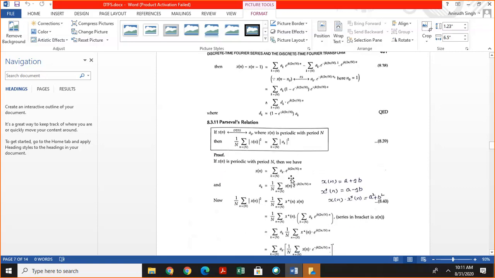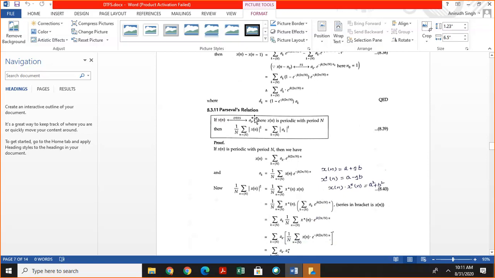Next is Parseval's relation. If ak is the Fourier coefficient of x of n, where x of n is periodic with period capital N, then this is given. Why do we use Parseval's relation?